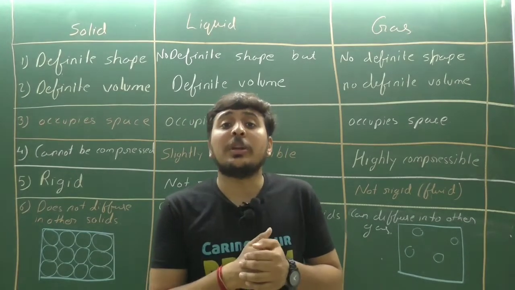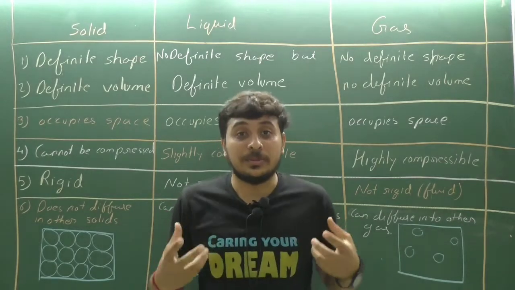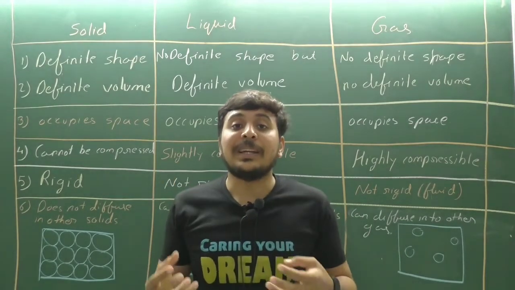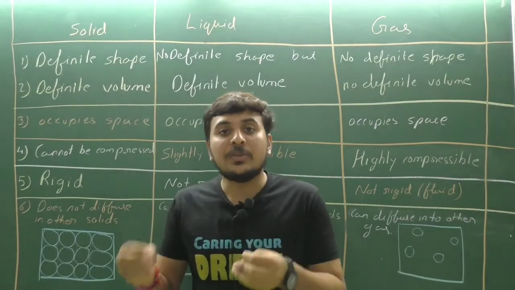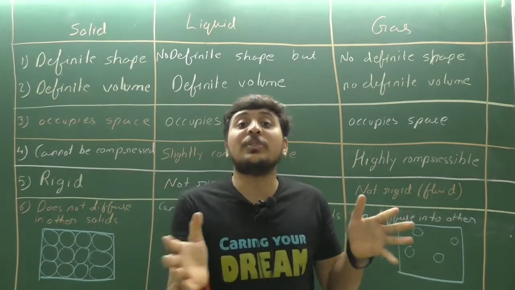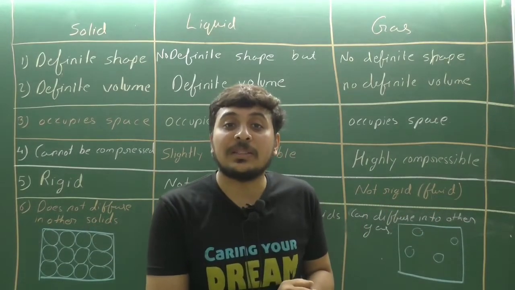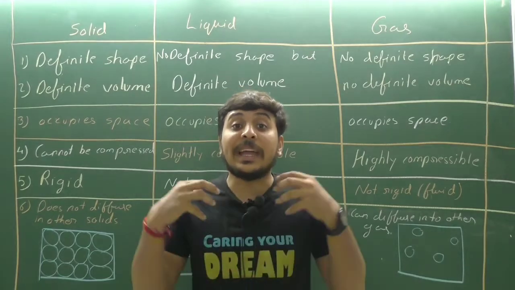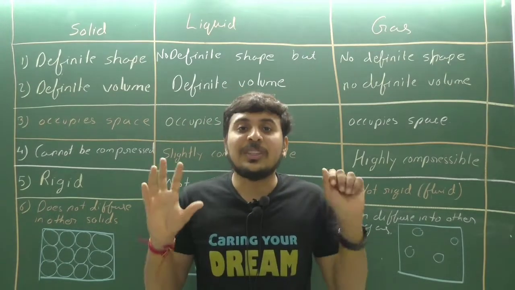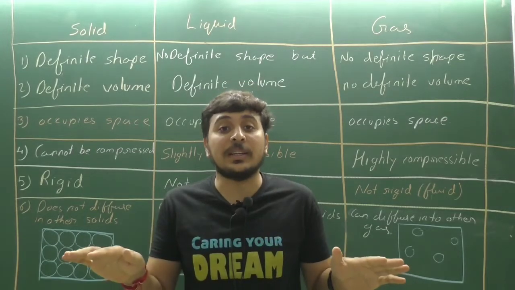But what about non-matter? Non-matter is quite simple. Take love, for example: parents love their children. Love cannot occupy space, and love cannot have mass. How many kg of love do your parents give you? How many kg of anger do you have? They do not have mass. Expressions and feelings are non-matter things.